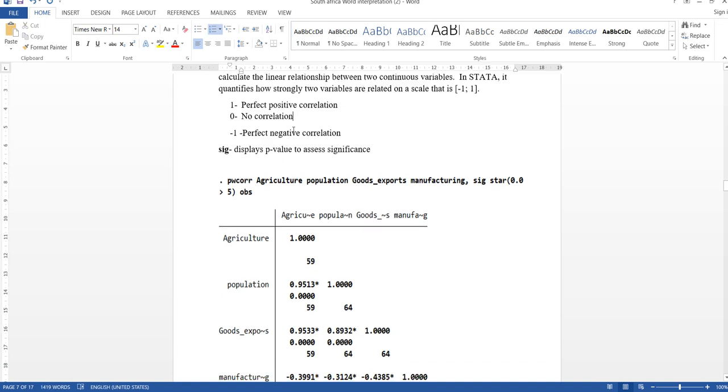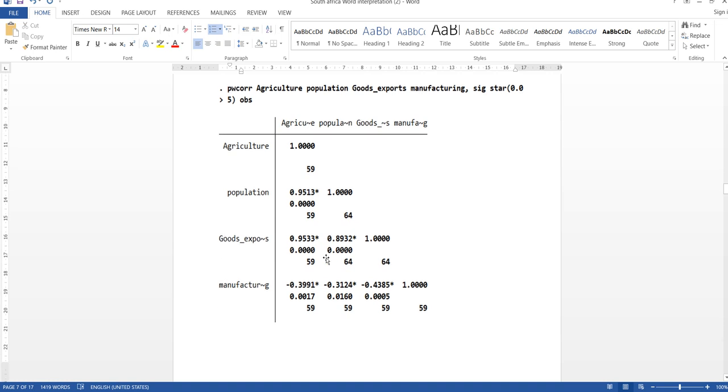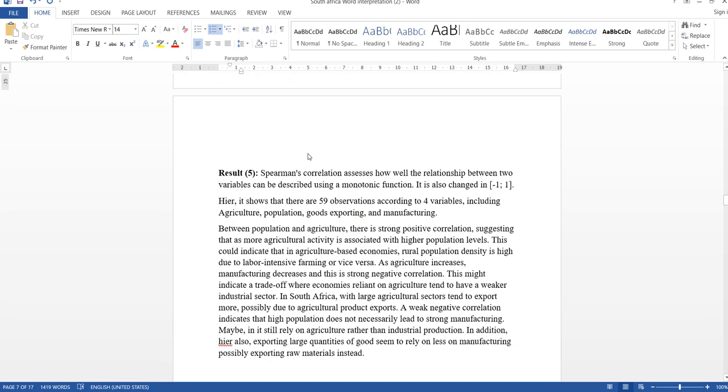If it's showing 0, it's no correlation. And if it is showing -1, it is perfect negative correlation. So as you can see, agriculture is in percents, like 100% and 25 and 95. It becomes better if this percentage is high.